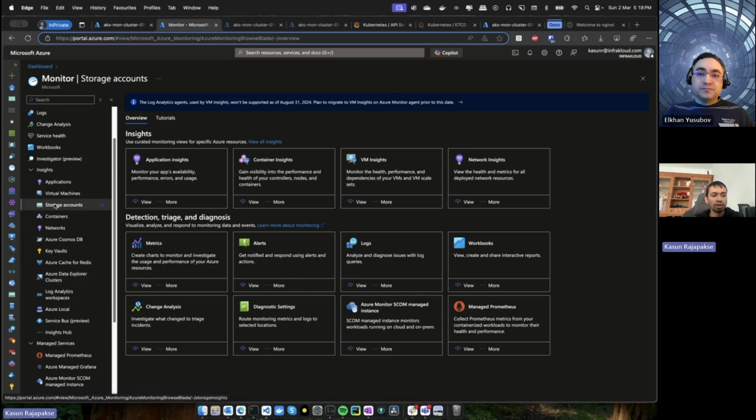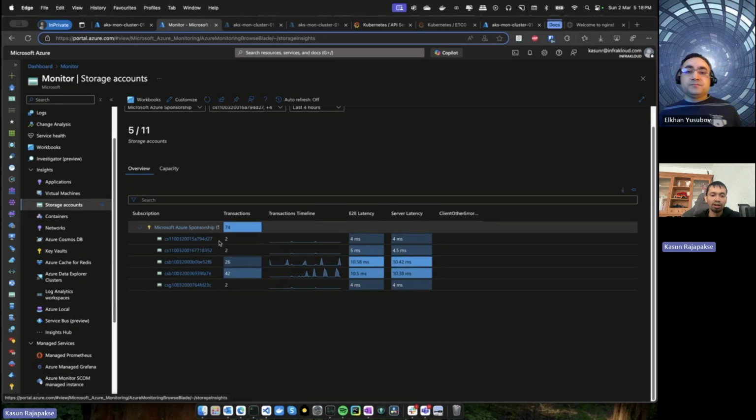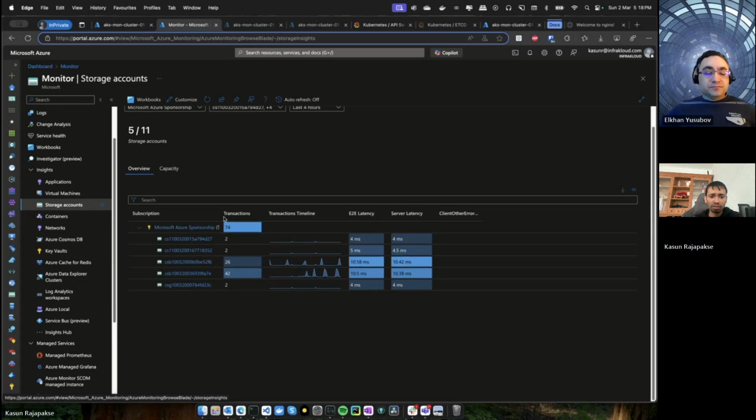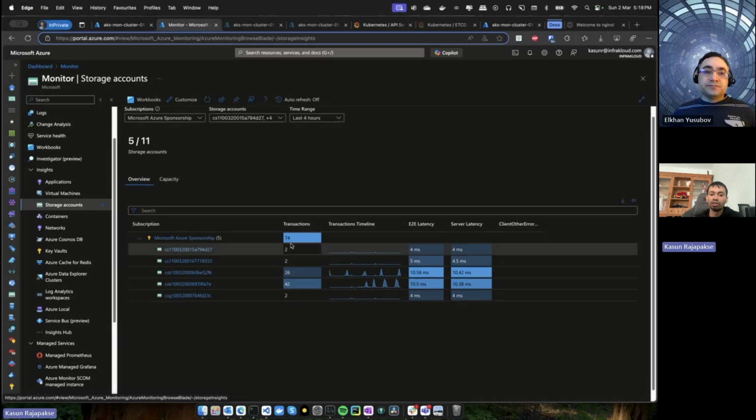For example, if I go to the storage accounts, you can see very good information about your available storage accounts. You can see how many transactions are happening, the latency, the server latency, and whether there are any errors from the client side as well.